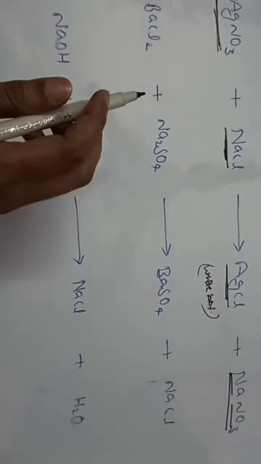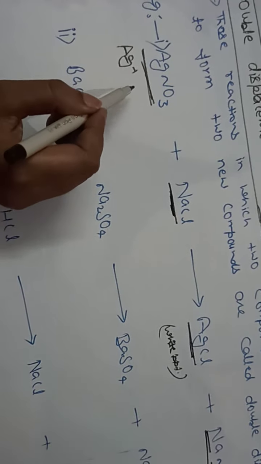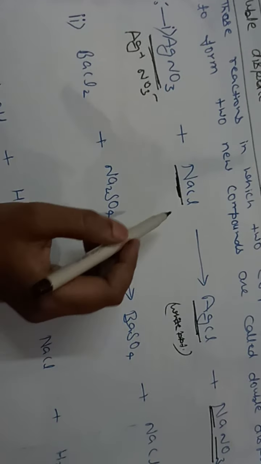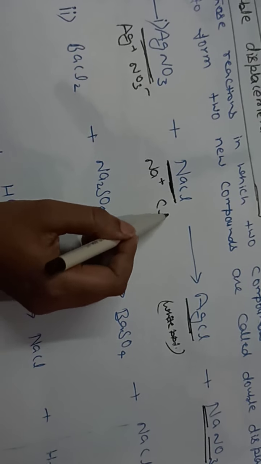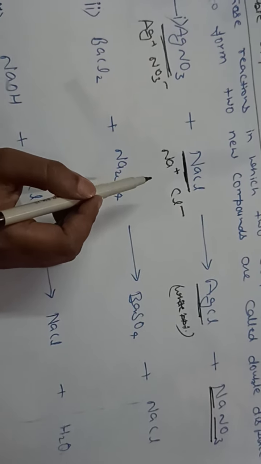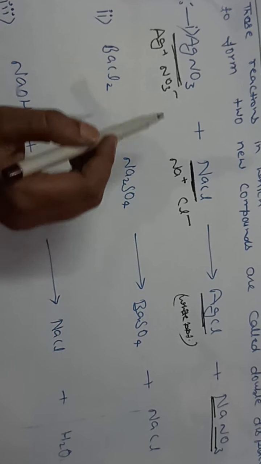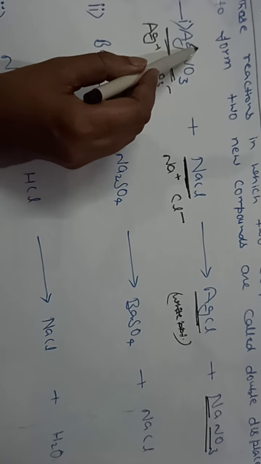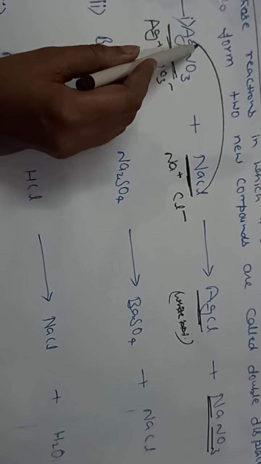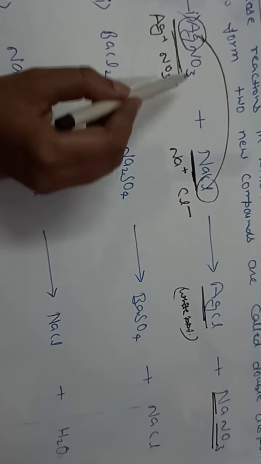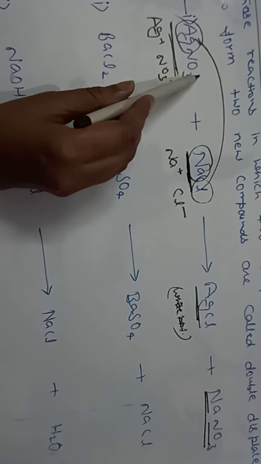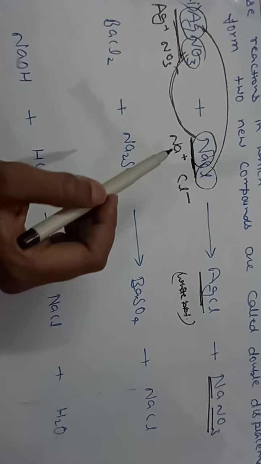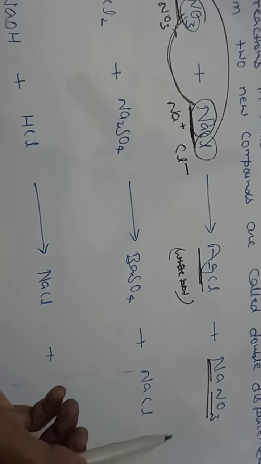Now how is it forming? When you break this, it will break into Ag+ and NO3-. When you break NaCl, it will break into Na+ and Cl-. As you know, the compound forms one positive and one negative ion. So now this Ag will react with Cl. This is the plus ion and this is the minus ion. So now it will become AgCl, and this is the positive ion and this is the negative ion. So this will form sodium nitrate.